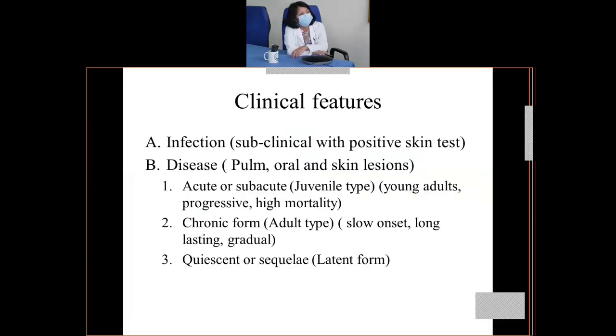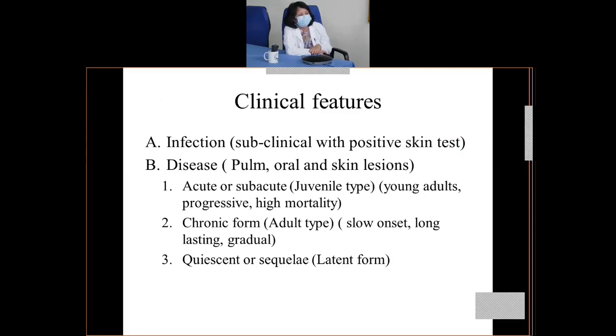So clinical features: infection is subclinical, and the disease, finally the disseminated disease, can be in the form of pulmonary, oral, and skin lesions. So these are the common sites where this paracoccidioidomycosis is affecting, that is the pulmonary site, oral, and the skin lesions.